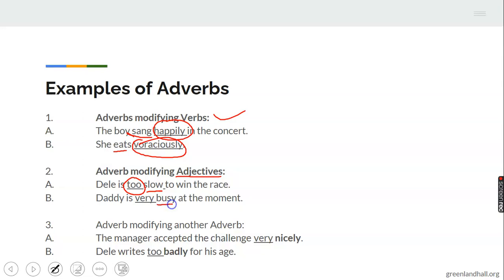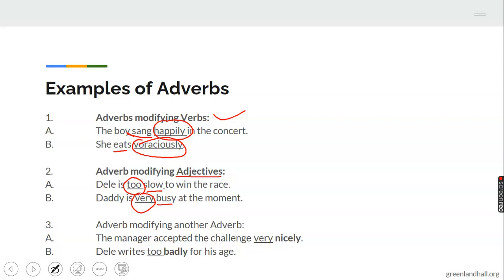Then here, Daddy is very busy. Busy here is an adjective. Daddy is busy, telling you about Daddy's condition. But with very, we know the degree of the being busy. We know it's very busy. Then number 3, where an adverb can modify another adverb, which is very unique to you.